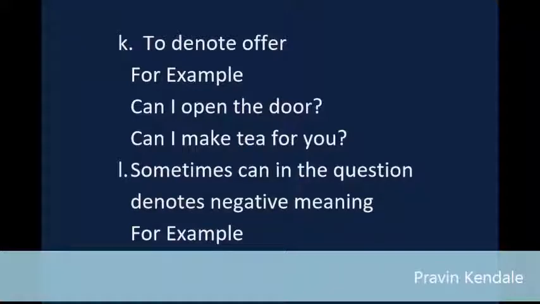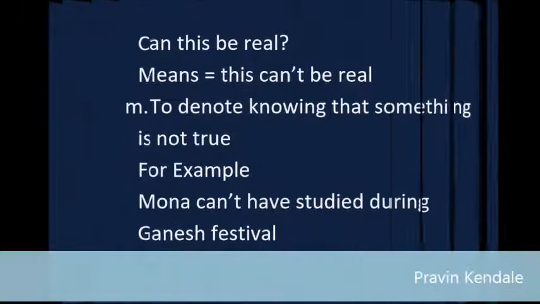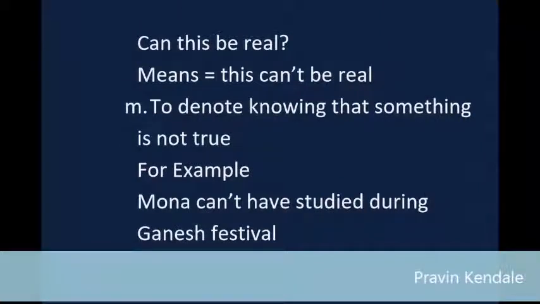L, sometimes can in the question denotes negative meaning. For example, can this be real? Means this can't be real. M, to denote knowing that something is not true. For example, Mona can't have studied during Ganesh festival. Government can't fulfill all their promises.